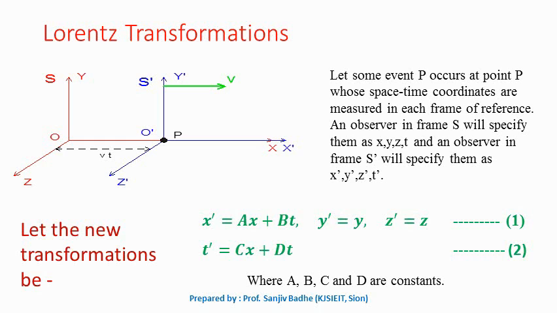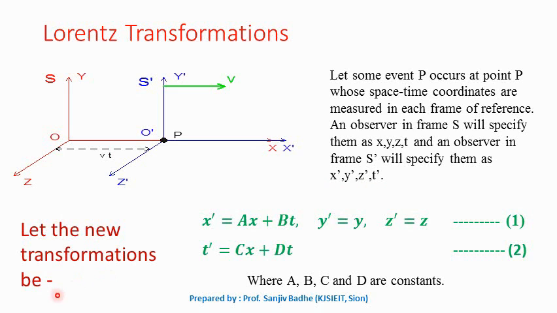To obtain Lorentz transformation, let us consider again two frames of references, frame S having the origin O and frame S prime having the origin O prime. Let some event occur at point P, and when space-time coordinates are measured from each frame of reference, the observer in frame S specifies the space-time coordinates as x, y, z, t, and the observer in frame S prime specifies the coordinates as x prime, y prime, z prime, t prime.